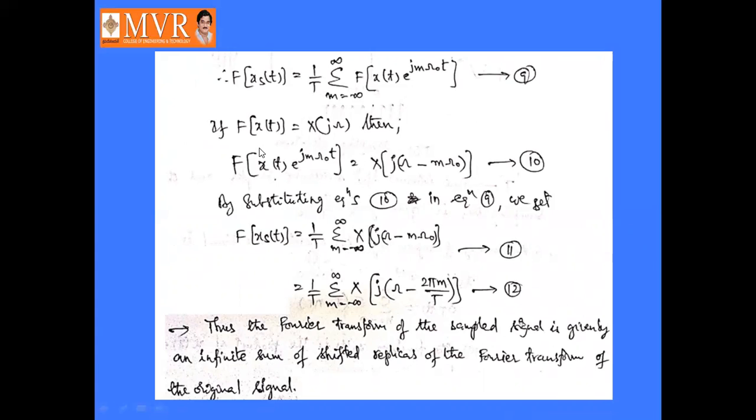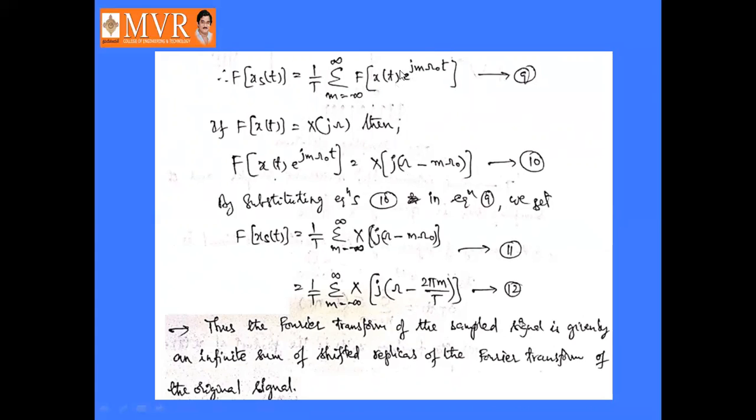So if the Fourier transform of x(t) is X(jω), then the Fourier transform of x(t) into e^(jmω₀t) is nothing but X(j(ω − mω₀)). This is nothing but the frequency shifting property. So by substituting equation number 10 in equation number 9,